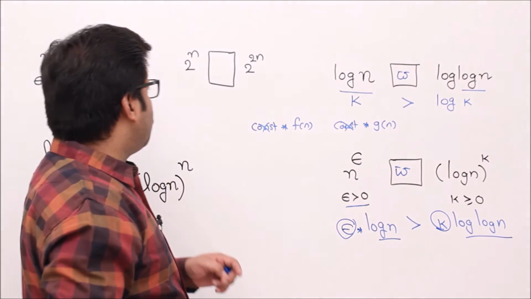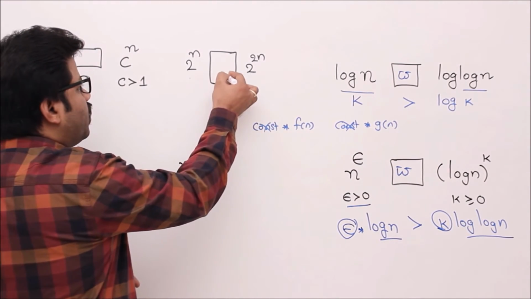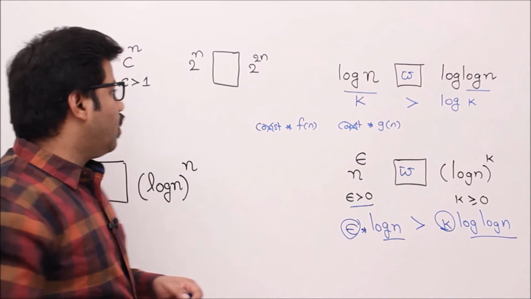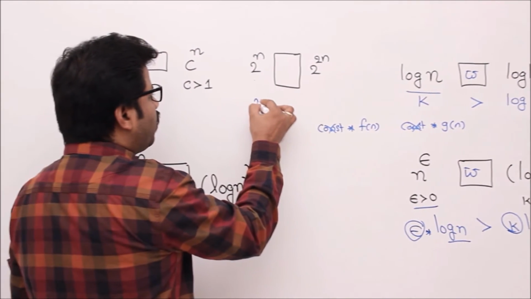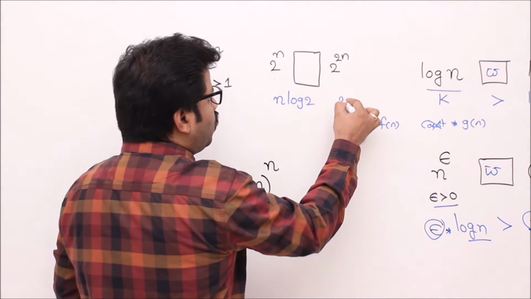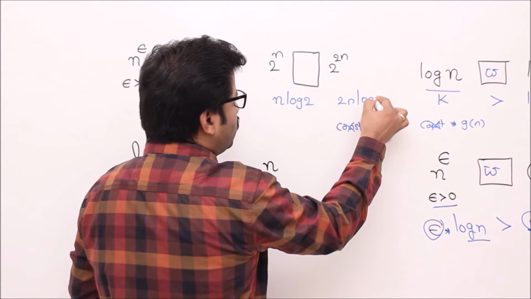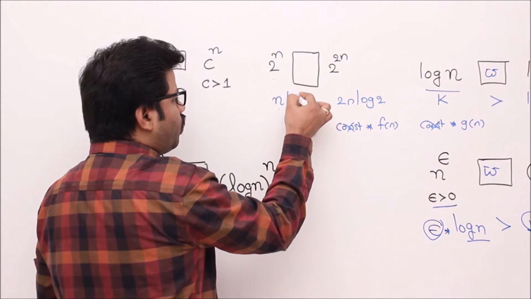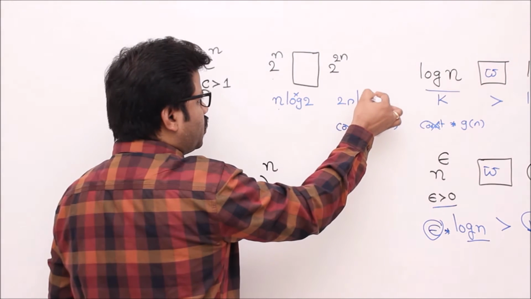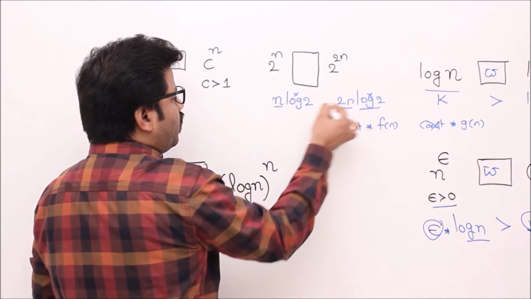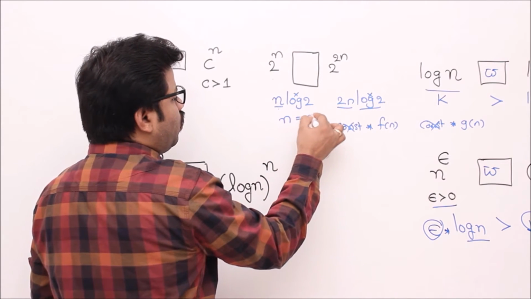So now we'll see the third problem, 2 to the power of n versus 2 to the power of 2n. Let me apply logarithm. If I apply logarithm, it will become n log 2 versus 2n log 2, isn't it? Now asymptotically, of course I can ignore the log 2 because it is a constant, then you have n versus 2n. Asymptotically n is equal to 2n, isn't it?